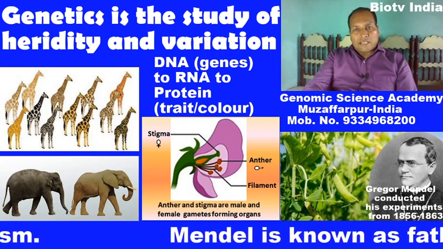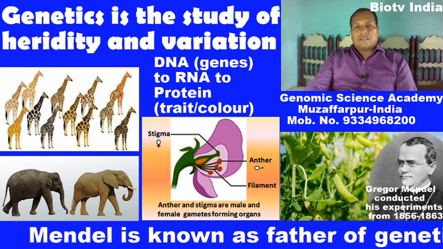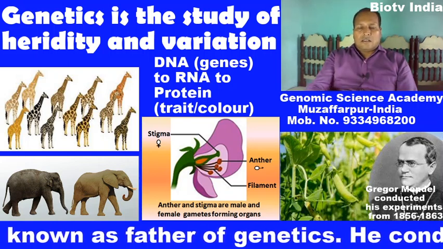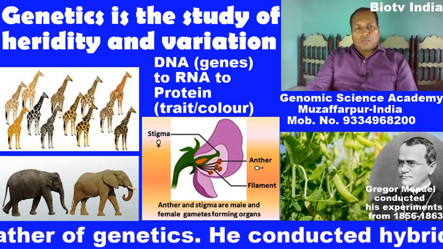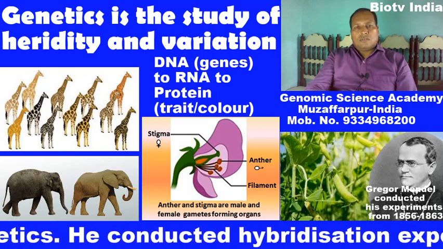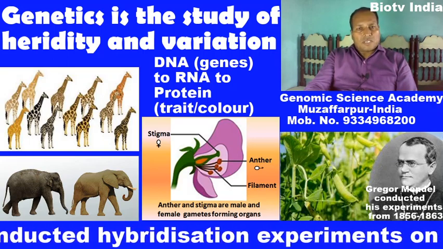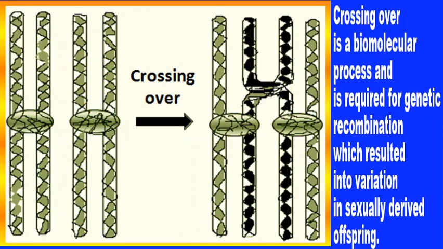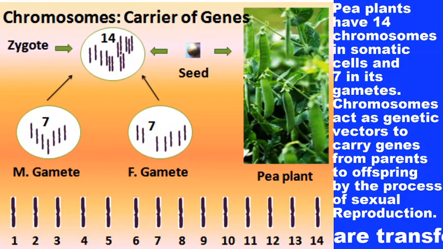Unit of heredity is known as gene. Now you must be clear about the concept of gene. Each and every character is expressed as a result of genes present in the genome of the respective organism.